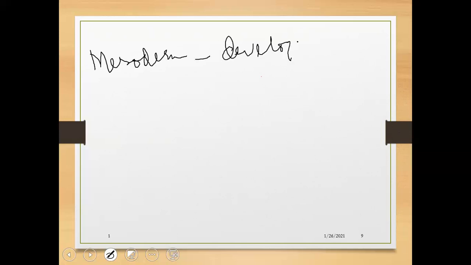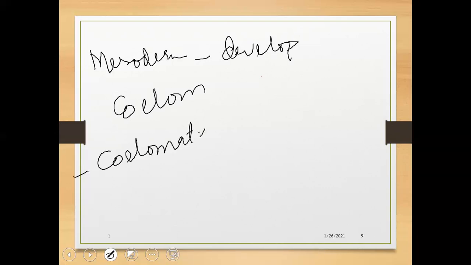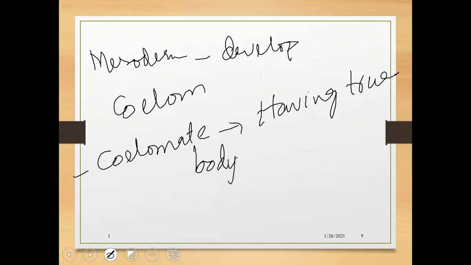Mesoderm develops the coelom. Organisms of phylum Chordata are coelomate. Why are these coelomate? Having a true body cavity, or we can say the coelom.